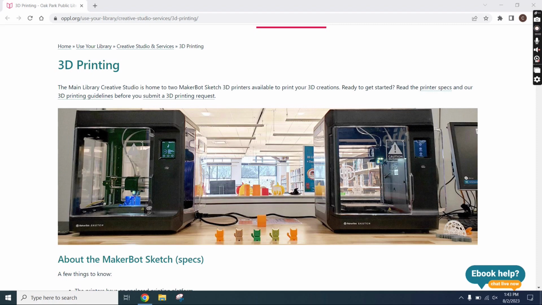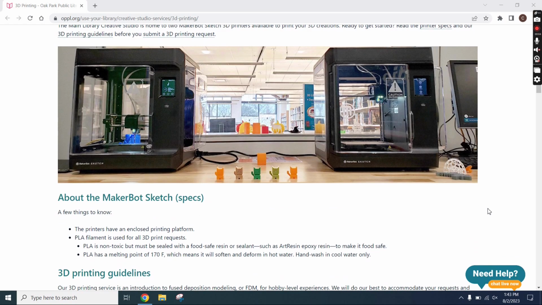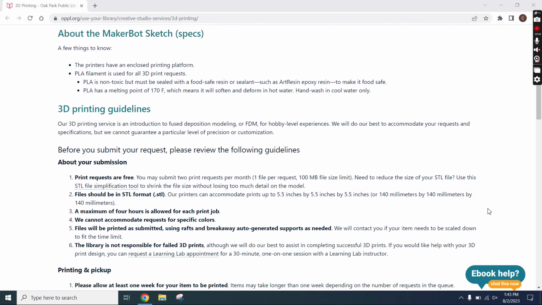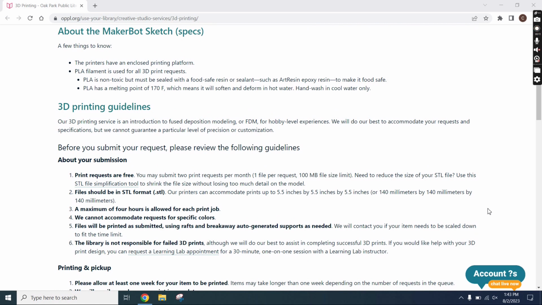The first thing to note is that we use PLA filament for the 3D print requests, which has a melting point of 170 degrees Fahrenheit, and in order to be food safe, the print needs to be sealed with a food safe resin or sealant.